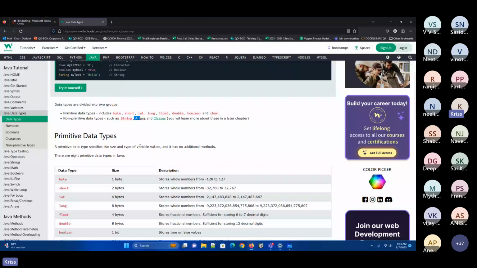Now you will see the string methods, you see it, right? What are the string methods you worked on? Length, toUpperCase, toLowerCase, trim, equals, compareTo, substring, indexOf. You have a lot of methods on this. For arrays also you have the same methods. When you go for arrays, you'll understand that. But did you see any particular methods for byte, short, int, long, float? No. That is what it was saying.